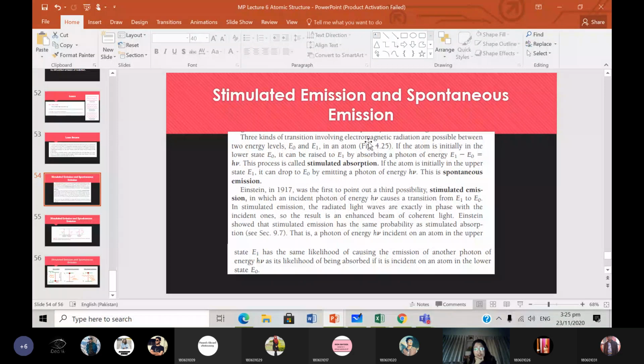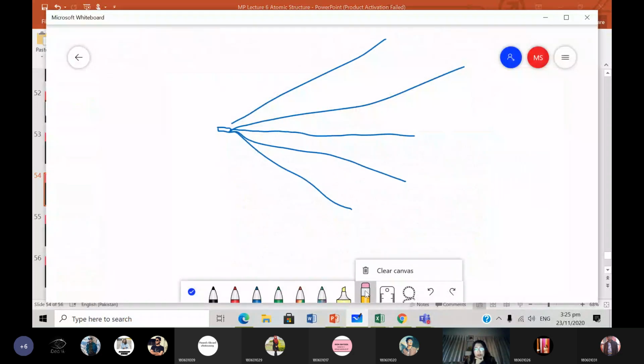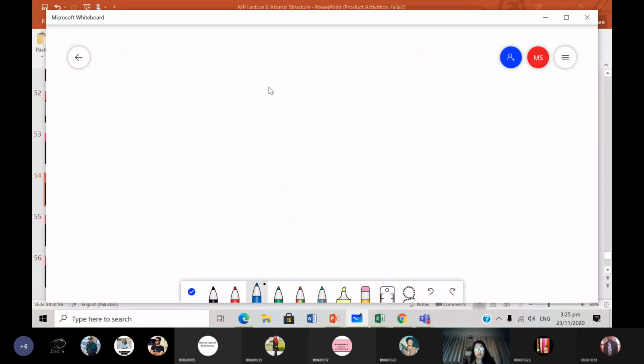Three kinds of transitions involving electromagnetic radiation are possible between two energy levels. If you have two energy levels, here we have E1, and here we have E0. What are the possible transitions that can happen? Well, one we know is this transition, and one we know is this transition. Now, this one going from E1 to E0 would lose energy, right?